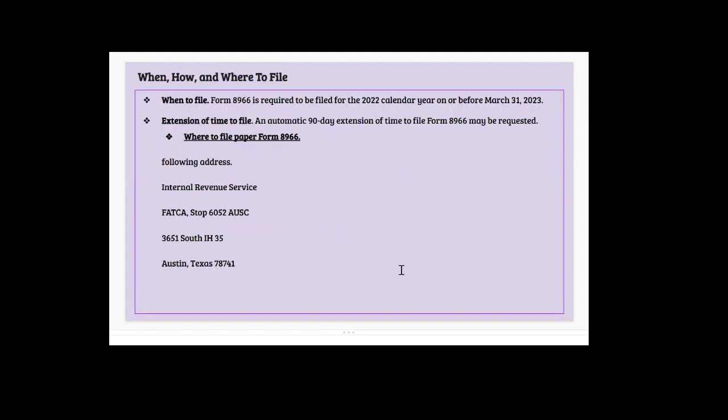When and how and where to file: when to file? Form 8966, as we have seen a few minutes earlier, is required to be filed for the 2022 calendar year on or before March 31, 2023. Extension of time to file: an automatic 90-day extension of time to file Form 8966 may be requested.